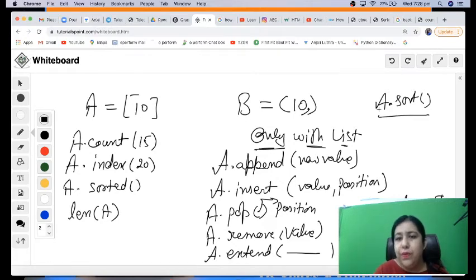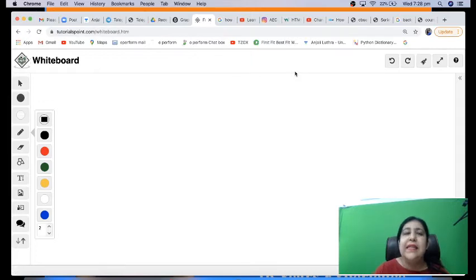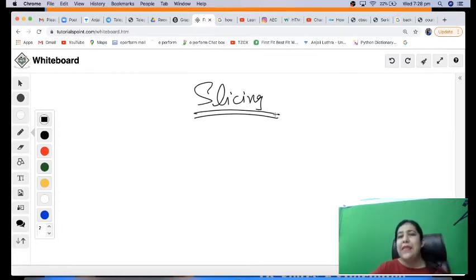So let's continue. This was one thing. After that, a very important thing with list is slicing. So be it your list or your tuple, the next thing you have is slicing. First I'll tell you here, and then I'll show you practically also how it works. Now, what happens in slicing? Slicing means taking out some part, cutting it into parts. So when you want to cut it into parts, how do you do that?